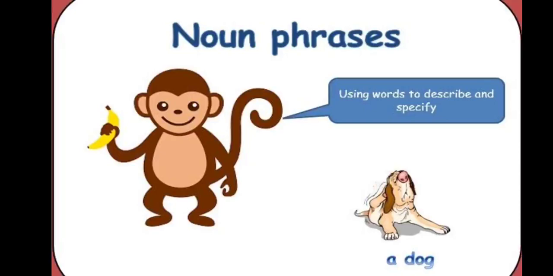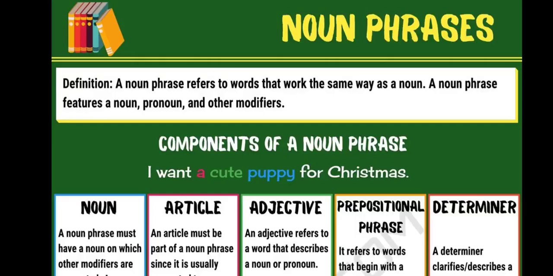Using words to describe and specify. They not only describe, but they specifically describe it. The same definition again here. Now these are the components of a noun phrase. You have a noun, okay, you have an article, you have an adjective, you have prepositional phrase, and you have determiner.